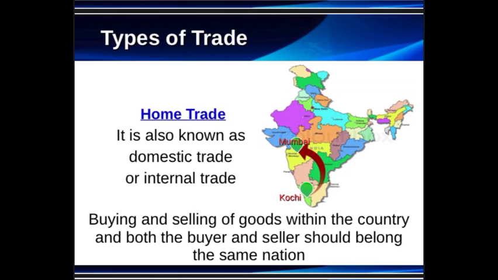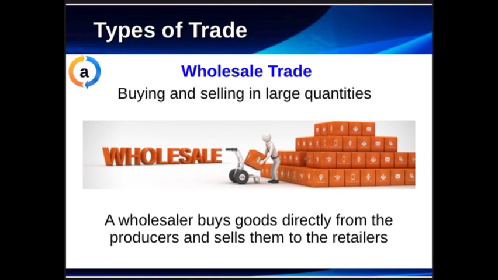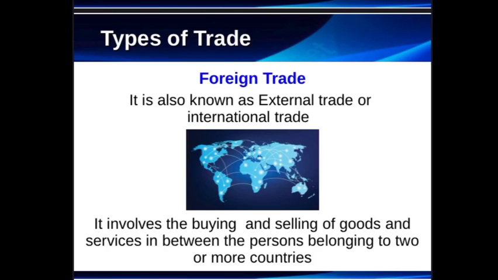Now the next type of trade is foreign trade or external trade, which includes export, import and entrepot. Now what is foreign trade or external trade? External trade is a trade where the buyer and seller belong to different nations, or you can say the trading activities which take place outside the boundaries of the country. It is known as foreign trade or external trade. So mainly there are three parts of external trade. One is export. Export means sale of goods to foreign countries. When you are selling something to other countries, it is known as export. And import, when you are purchasing something from another country, it is known as import. So that is export and import.